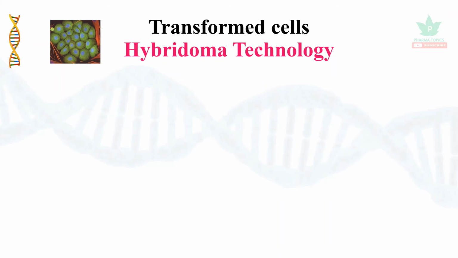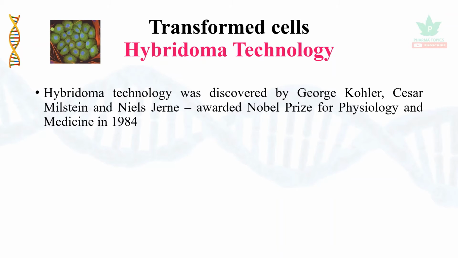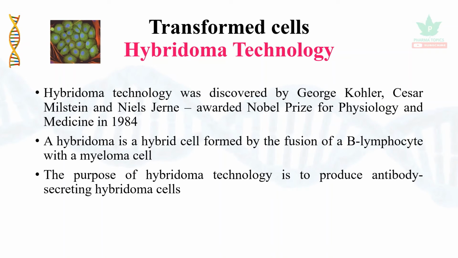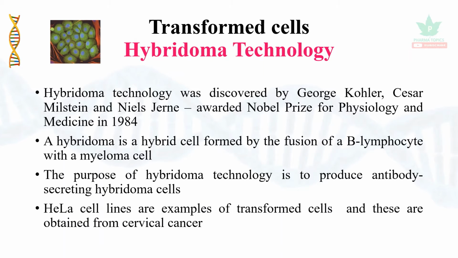Then let us see about transformed cells. They transform the cells by using a technology called hybridoma technology. So hybridoma technology was discovered by George Kohler, Cesar Milstein, and Niels Jerne, who received the Nobel Prize for Physiology and Medicine in the year 1984. A hybridoma is a hybrid cell formed by the fusion of B lymphocyte with myeloma cells. The purpose of hybridoma technology is to produce antibody secreting hybridoma cells. HeLa cell lines are examples of transformed cells, and these are obtained from cervical cancer.